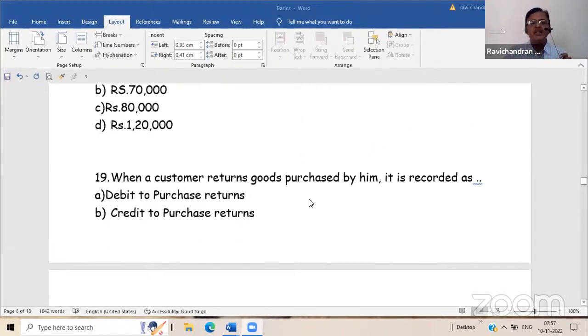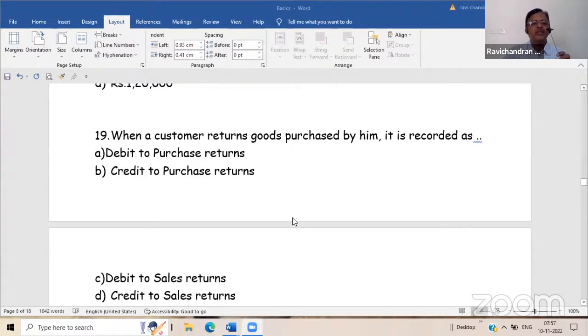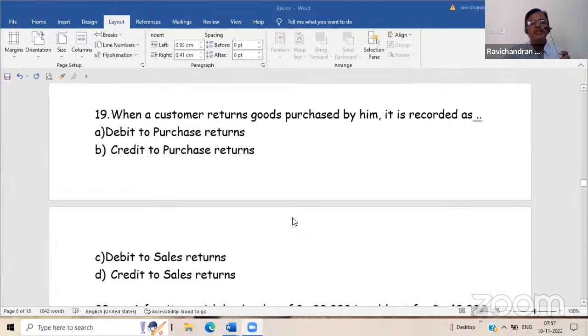When a customer returns goods purchased by him, it is recorded as what? Debit to sales returns. Purchase return. Purchase returns. Okay.